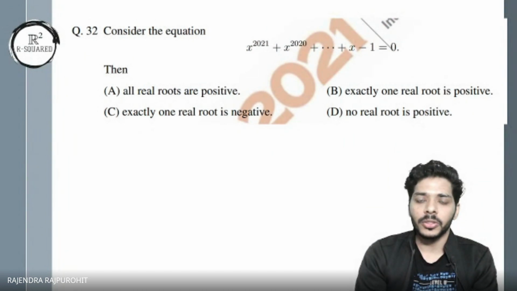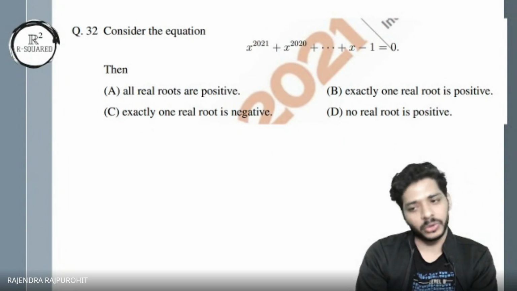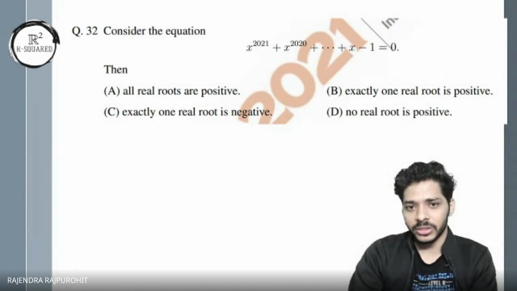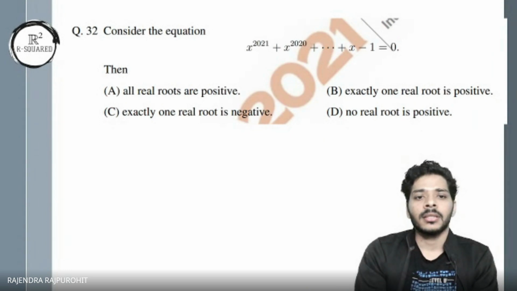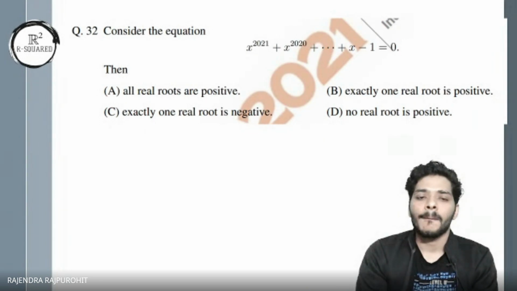You have a polynomial, and then the question is about the root. It's always interesting to solve such problems, and difficult sometimes if you get stuck. B, exactly one real root. Okay. So we started like this.